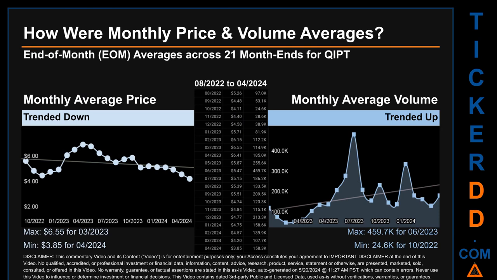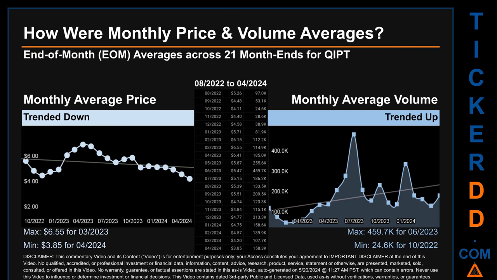How were price and volume averages for QIPT? Across 447 trading days, there were a total of 21 month ends, of which monthly averages for daily price and volume were calculated. Overall, monthly price average trended down while monthly volume average trended up.